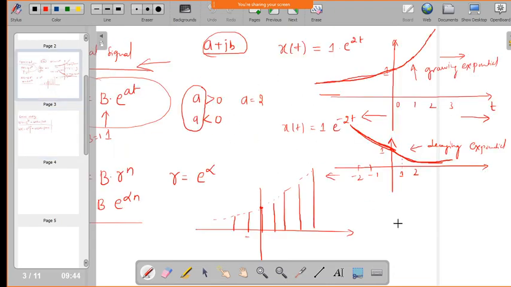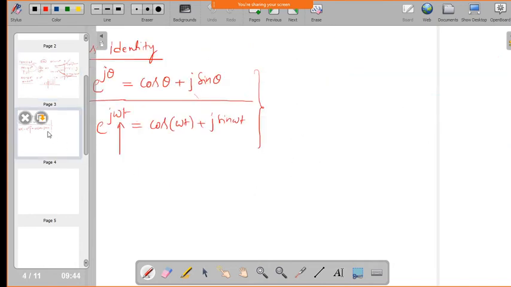Okay. So, is it understood? Any doubt? Hello? Any doubt in this exponential signals?